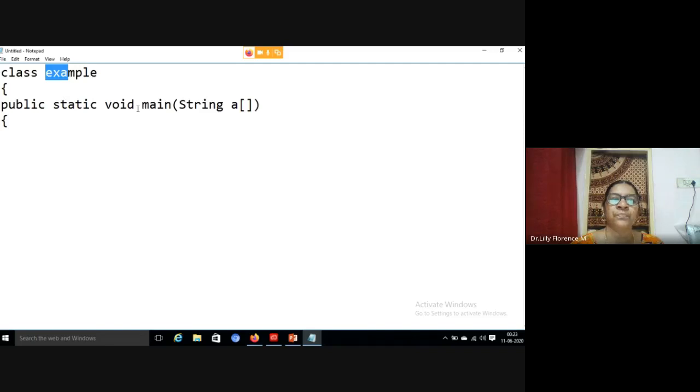But here we have created a class and written the main method, but we are not going to create any object for this class Example. So the main method will not be called by an object, but by its class only. That is why we are declaring the main method as static. This is an interview question. Please understand it.